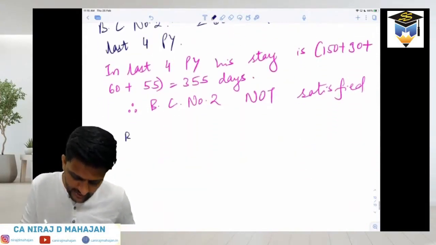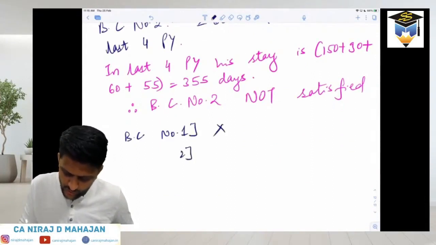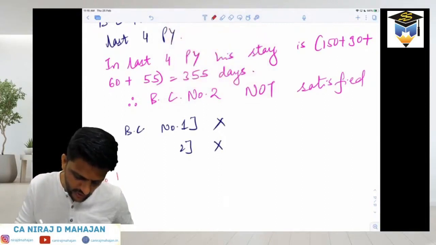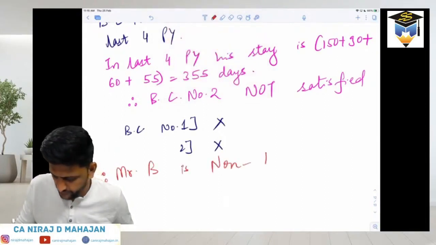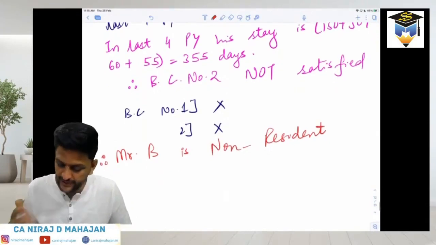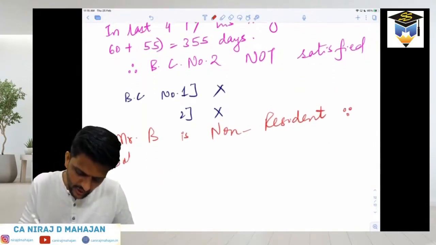So basic condition number 1 is not satisfied, and basic condition number 2 also is not satisfied. Therefore, Mr. B is non-resident, since both the basic conditions are not satisfied.